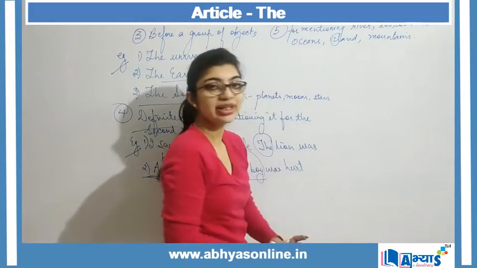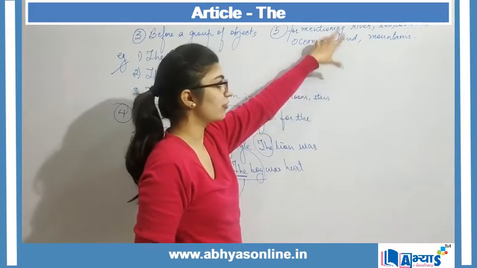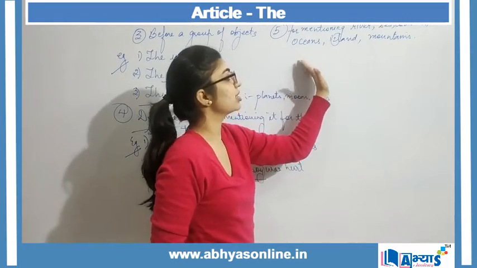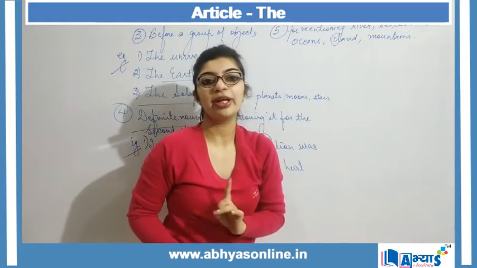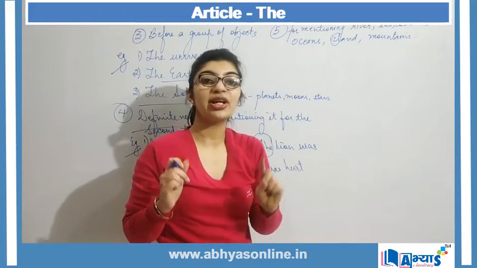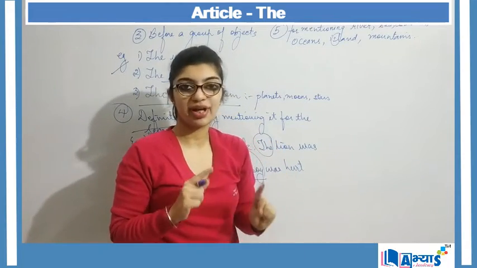So for mentioning these specific types of river, sea, country, ocean, or mountain, we make use of the article the. Again, why? Because here we are mentioning the specific type, right?